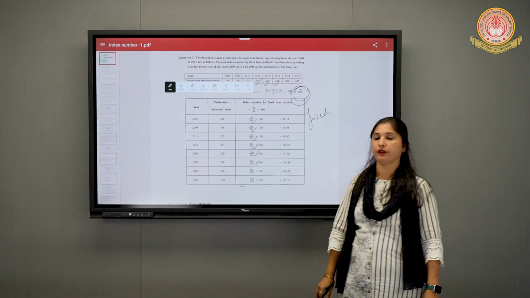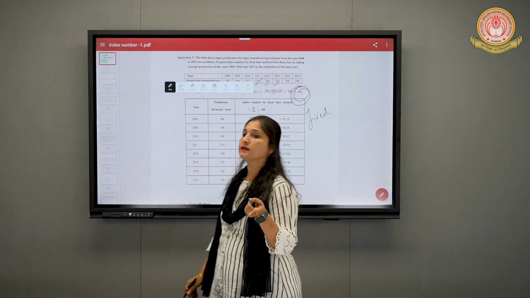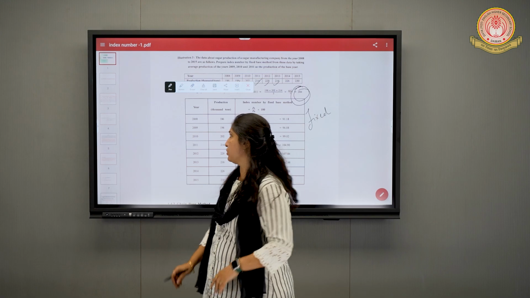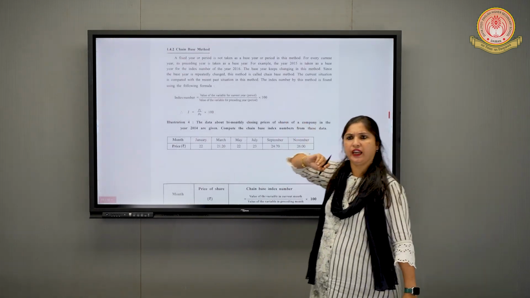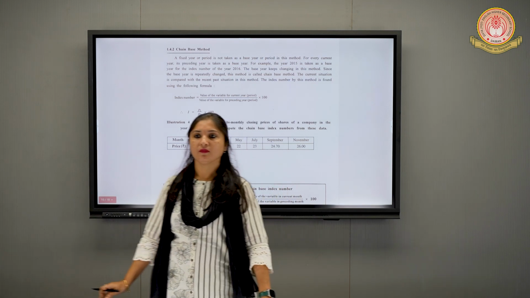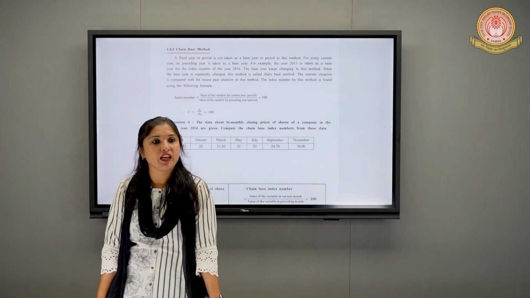Is fixed base clear to everyone? The base remains the same. It is not going to change anyway. Okay, moving further. Will the base change in chain base?